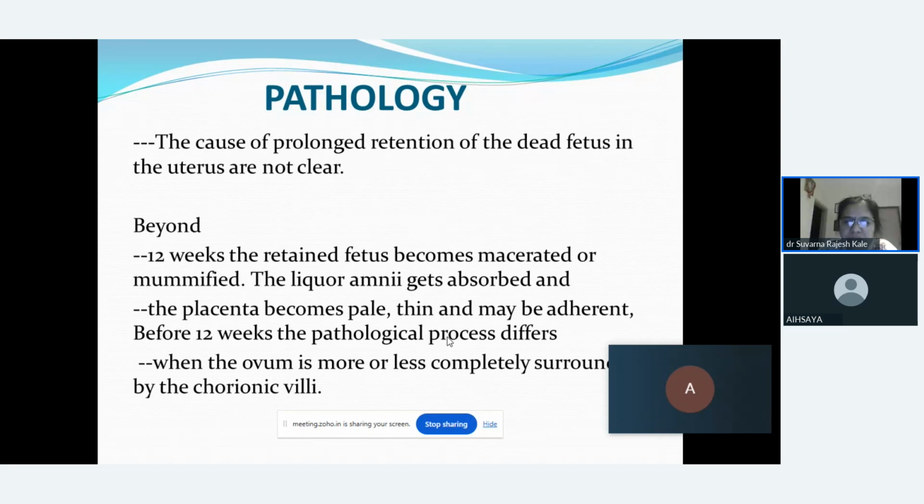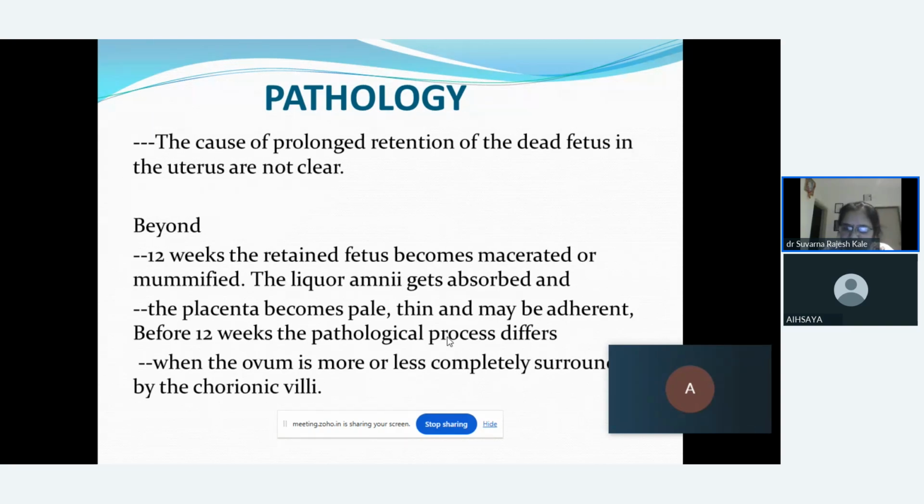The placenta becomes pale, thin, it may be adherent. But if the female is coming before 12 weeks, the pathological process will be different. The ovum will be of less size, more or less completely surrounded by the chorionic villi, because we know before 12 weeks chorionic villi are there which are helping to form the placenta. But beyond 12 weeks, the chorionic villi have helped to form the placenta.